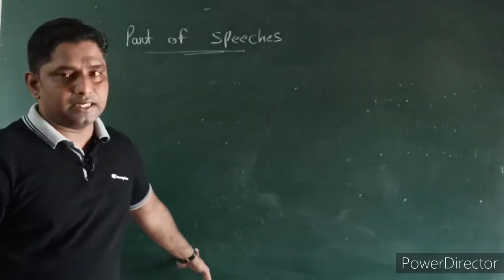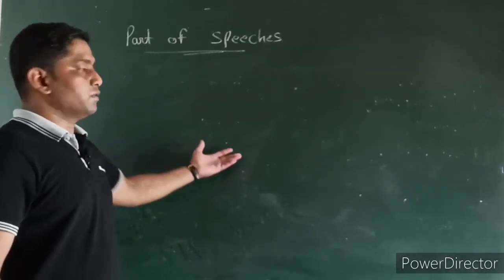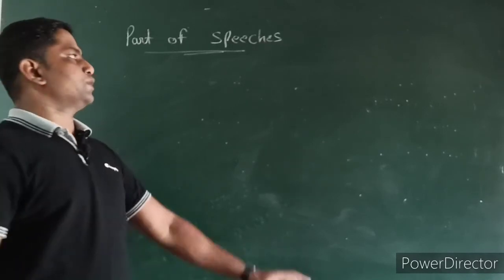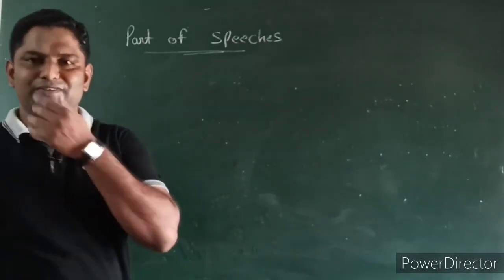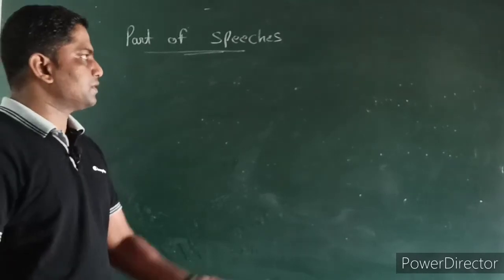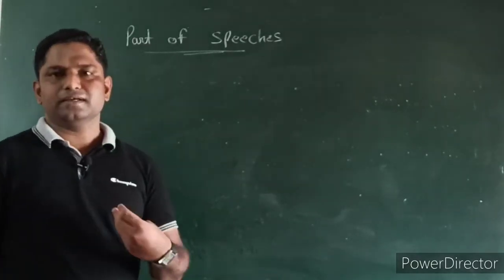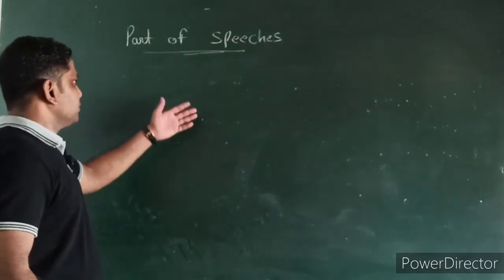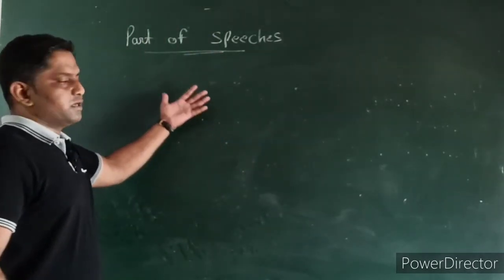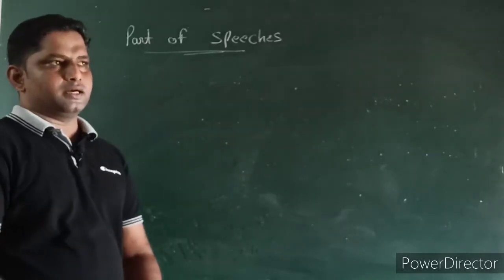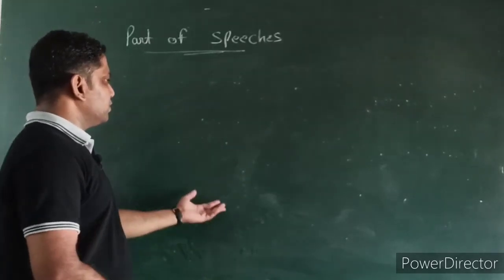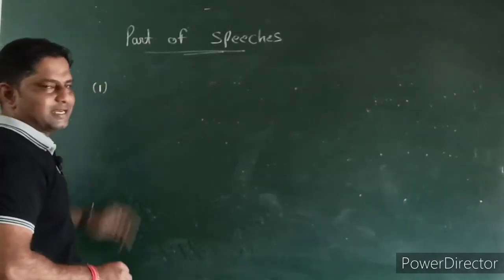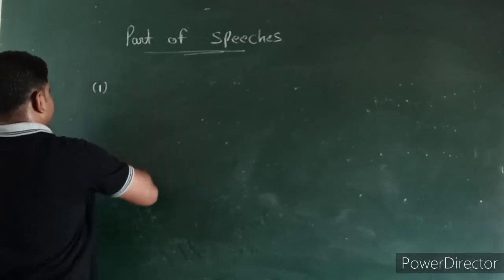Another thing is speaking. If we don't listen properly, then how is it possible that we will speak properly? And if we don't speak properly, then how is it possible that we will write properly? So 3 skills are very important: listening, then speaking, and then writing. Through the parts of speech, we make the sentence, we put the words. I'll prove it through an example.